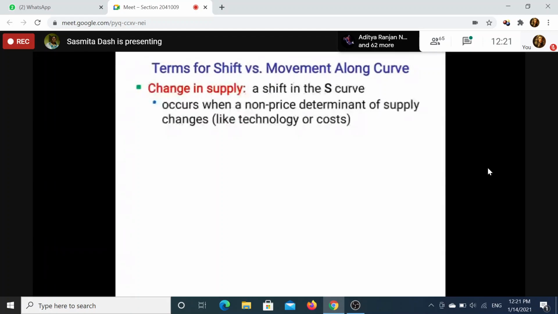Now come to the case of demand. In case of buyers, if they expect a fall in price in future, they will wait. Their demand will fall at present. The demand curve you will shift or draw is the present demand curve, not the future demand curve.